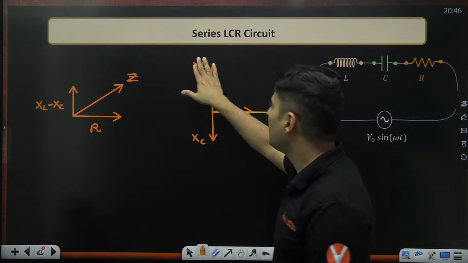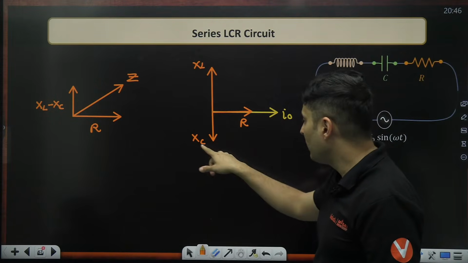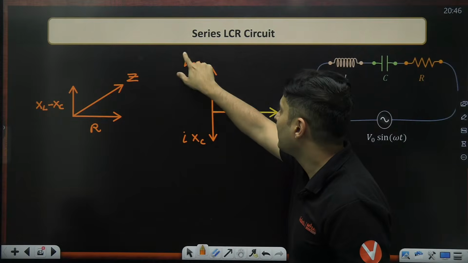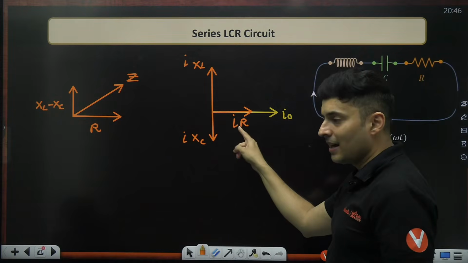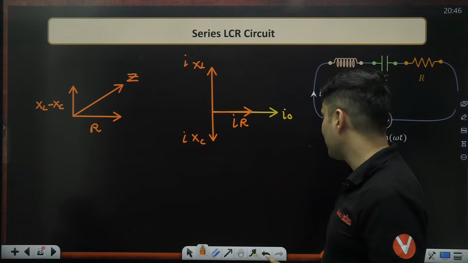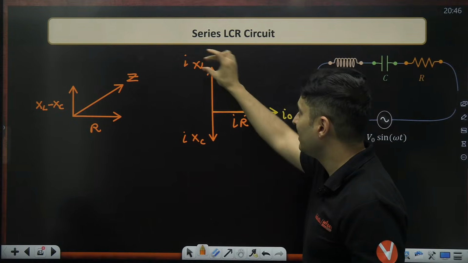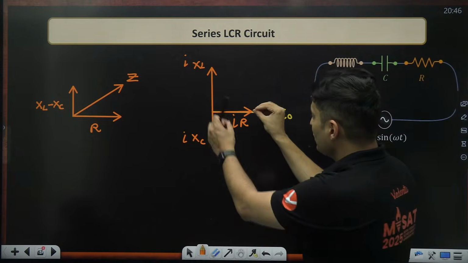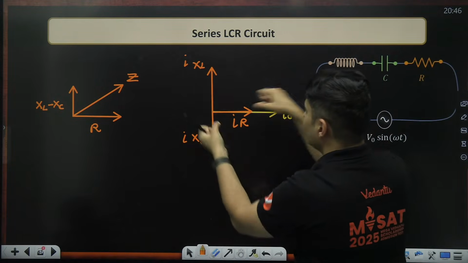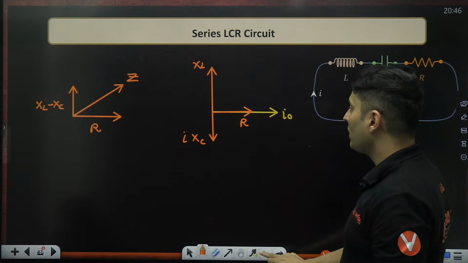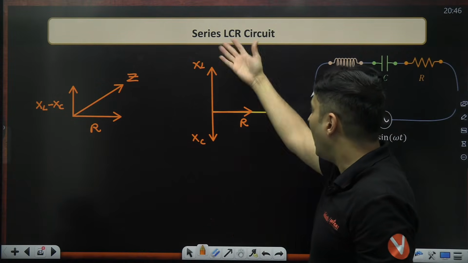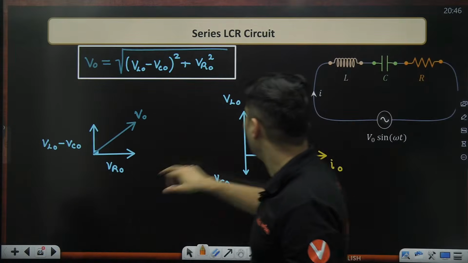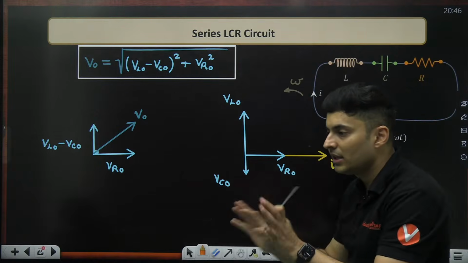I'll tell you why. If you take these elements and multiply with I, what is this IR? It will be the voltage across the resistor. This will be the voltage across the capacitor. This will be the voltage across the inductor. So you are basically increasing the dimensions I times. If you multiply this I times, you are just going to get exactly this, nothing different.